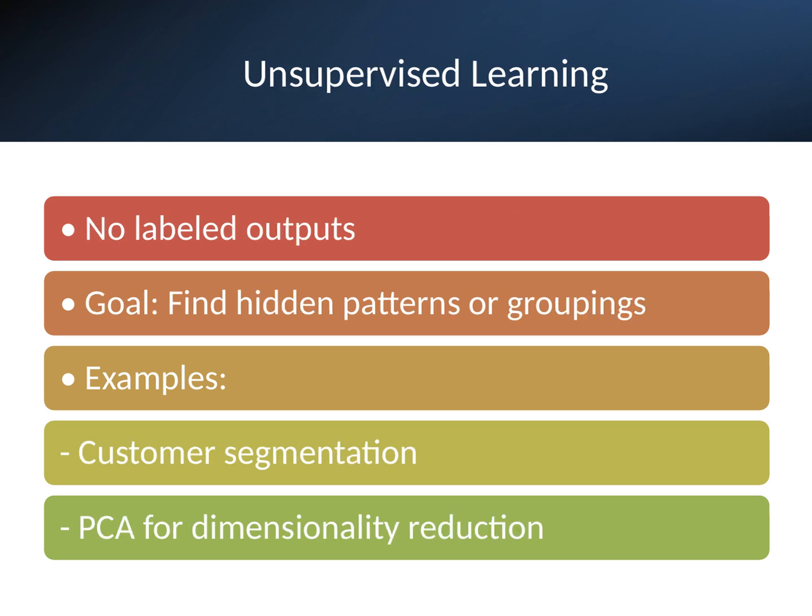Unsupervised learning finds structure in unlabeled data. Instead of predicting a known target, algorithms look for hidden patterns or natural groupings. For example, clustering can reveal customer segments for targeted marketing. Techniques like principal component analysis reduce many features into a few summary dimensions to simplify data and visualization. These methods help you discover useful insights when labeled examples are not available.